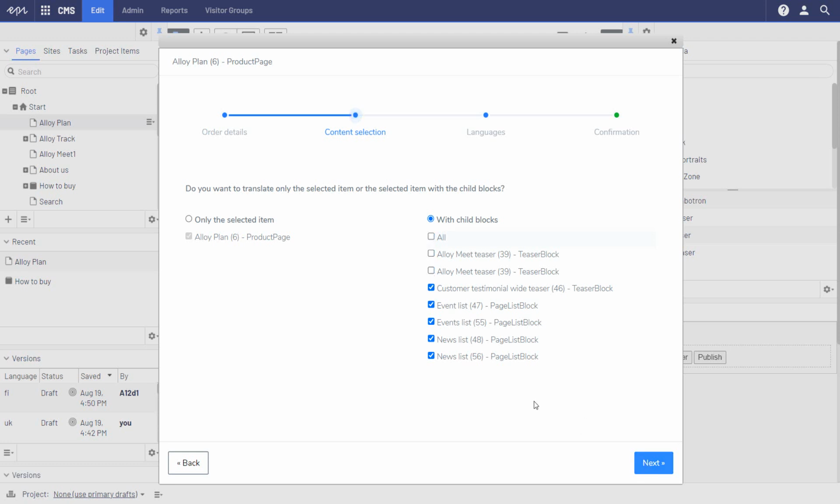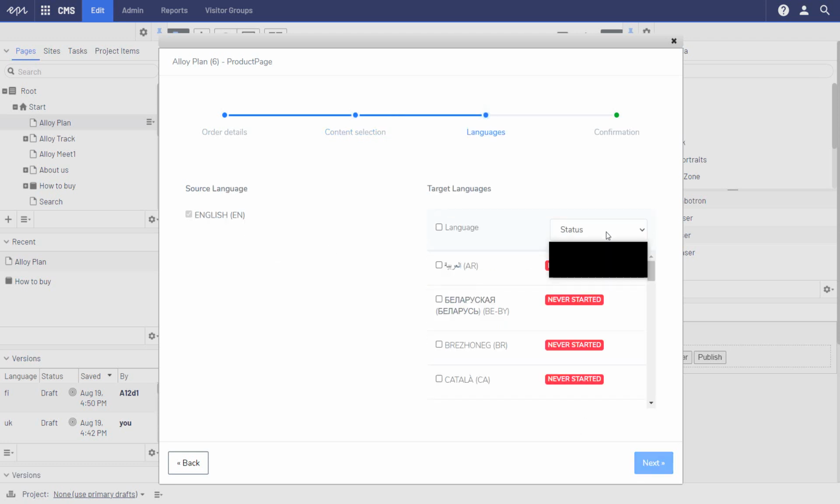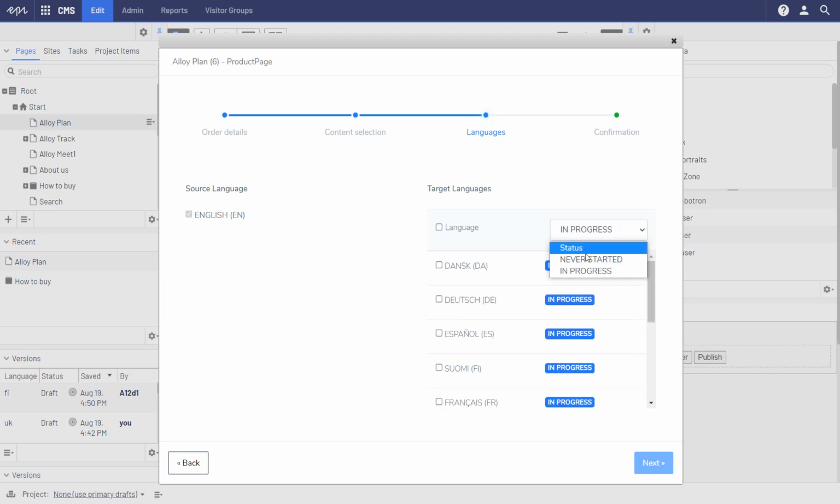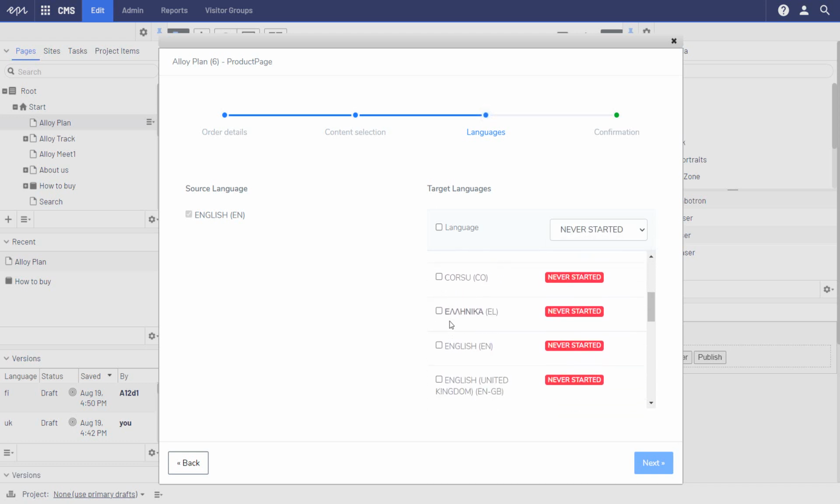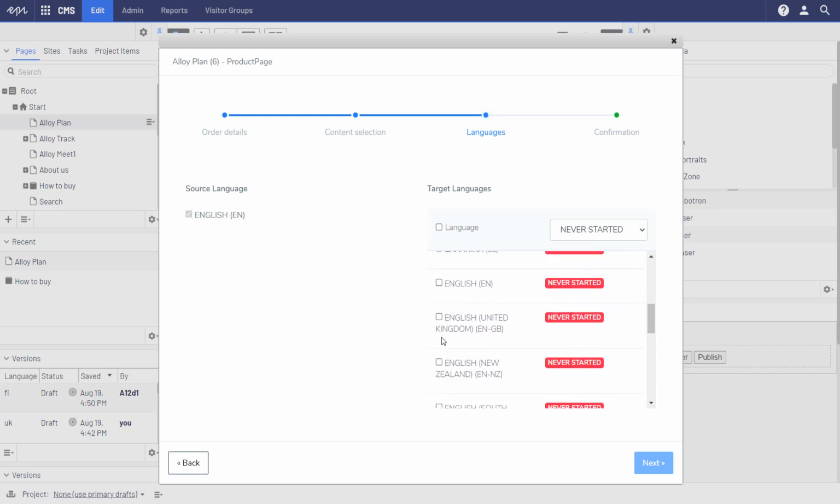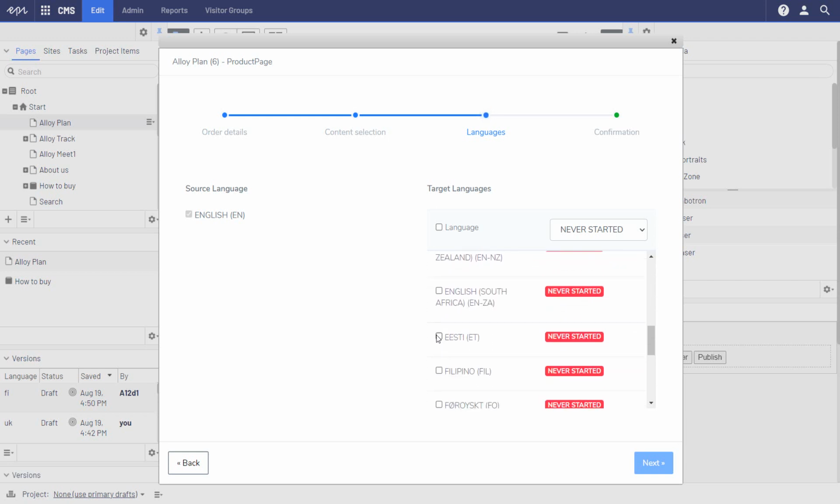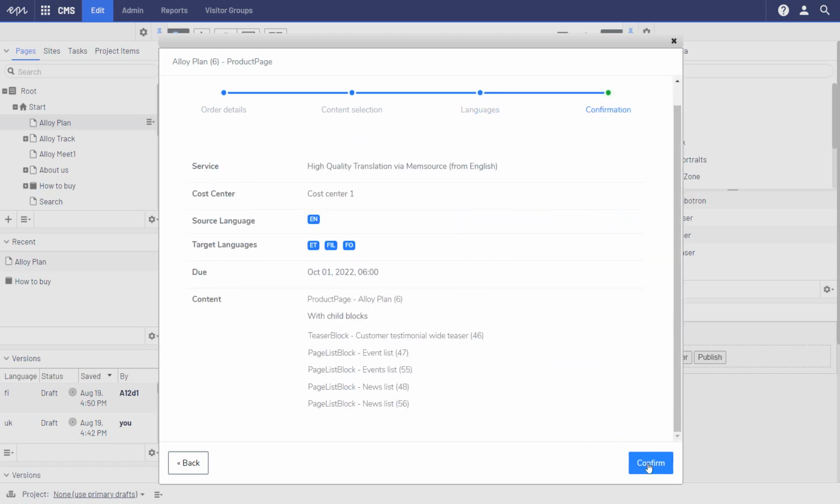of the child blocks. Select the target languages. You can use filters to quickly find the required target language. For example, if you need to make an order for target languages that were not previously ordered, set the Never Started status in the filter. Review and confirm the order.